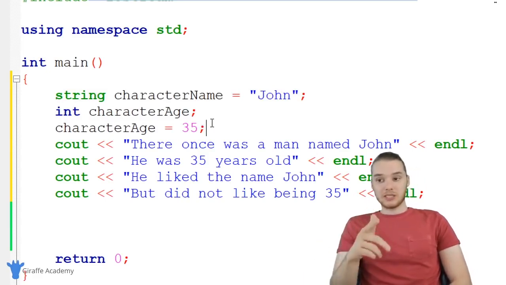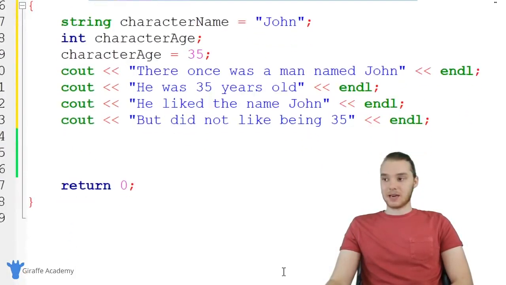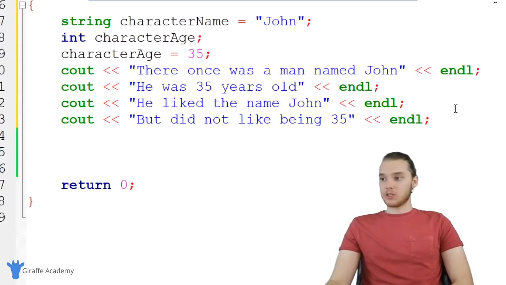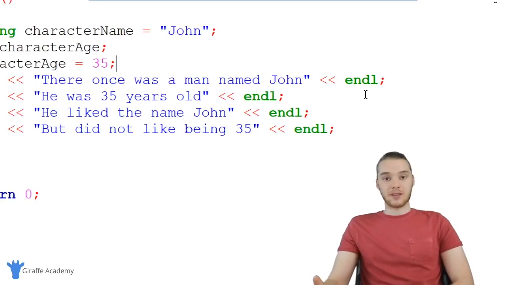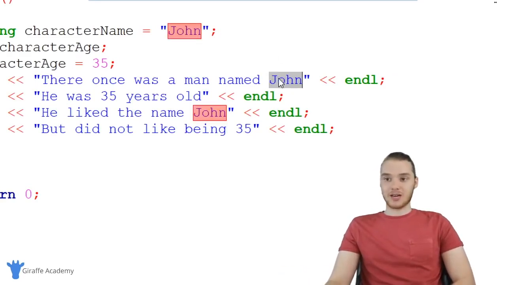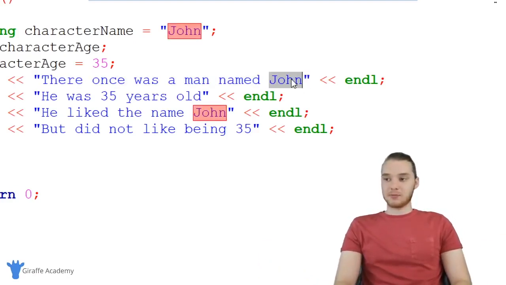What we can do is use these variables inside of our story, and you'll see how this makes it a lot easier for us to maintain this program. So what we want to do is replace every instance of the character's name and the character's age with the variable. Instead of just printing out John here, I want to refer to this variable. Over here, I'm printing out a bunch of plain text, right? But let's say instead of just printing out John here as plain text, I wanted to instead print out the value that was stored inside of the character name variable.